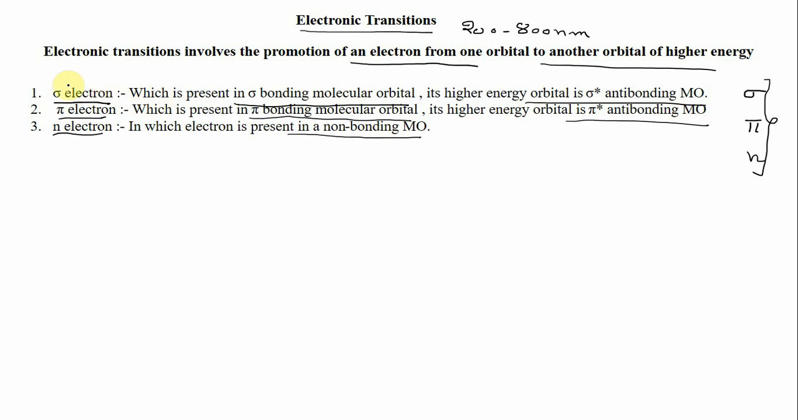So the lower energy orbitals are the sigma orbital, pi orbital, and non-bonding orbital. The electron may be present in these orbitals, and the higher energy orbitals are the sigma star anti-bonding molecular orbital and the pi star anti-bonding molecular orbital. So the electronic transitions take place within these molecular orbitals, in which an electron from the bonding or non-bonding molecular orbital jumps to the anti-bonding molecular orbitals. So various kinds of transitions are possible from these molecular orbitals.